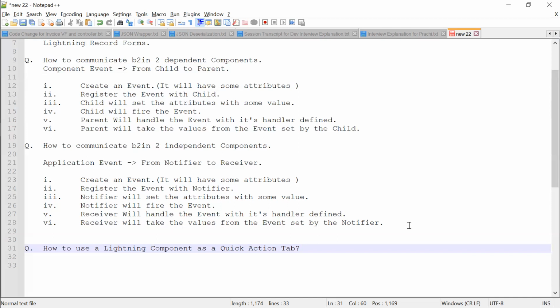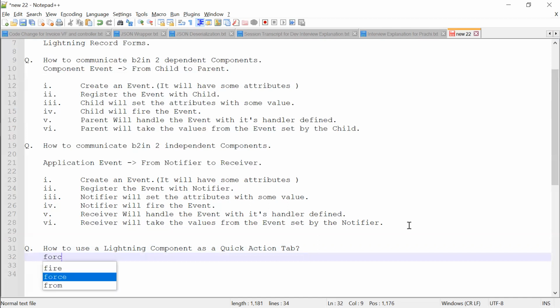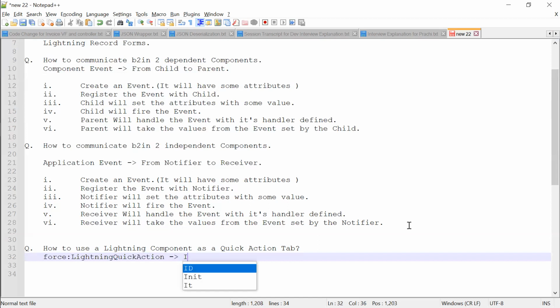So see, in this thing there is another interface called force:lightningQuickAction. You need to implement that interface in your component.